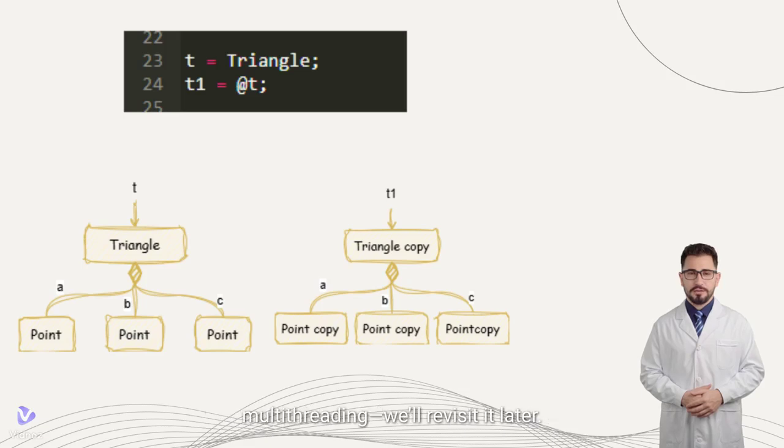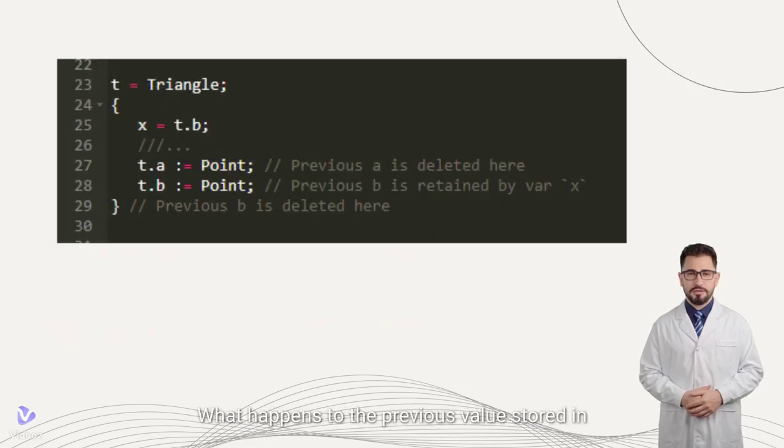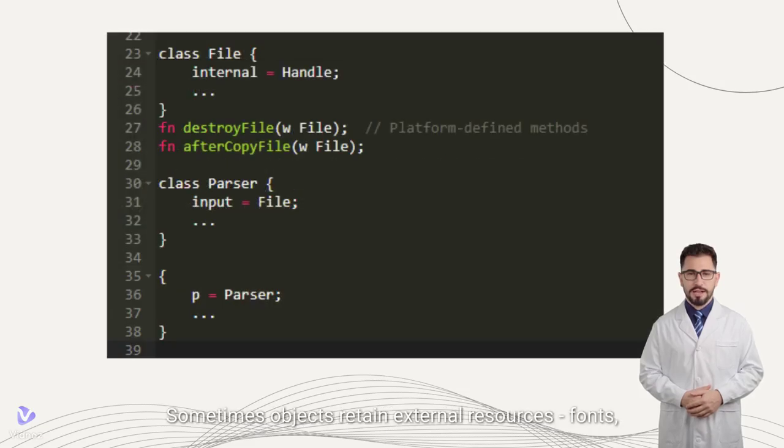We'll revisit it later. What happens to the previous value stored in this field? It is disposed immediately if not retained in some temporary pointer. And this destruction affects the whole subtree. Sometimes objects retain external resources: fonts, sockets, file handles. Argentum allows defining after copying and destroy functions that automate resource lifetime handling. In this example, file is closed when the parser goes out of scope.